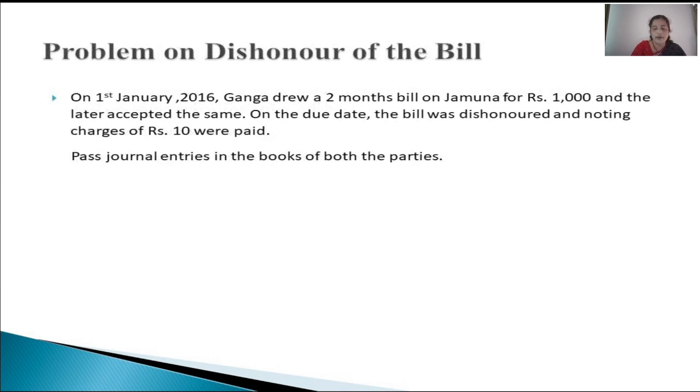So here is a problem on dishonoring of the bill. On January 1st, 2016, Ganga drew a 2 months bill on Jamuna for rupees 1000 and later accepted the same. On the due date, the bill was dishonored and noting charges 10 rupees. So noting charges 10 rupees, that is one thing. Date of the transaction is 1st Jan 2016. Ganga, drawer, Jamuna is a drawee. Period of the bill is 2 months. Amount of the bill is 1000. And here we are asked to pass the journal entries in the books of both Ganga and Jamuna.